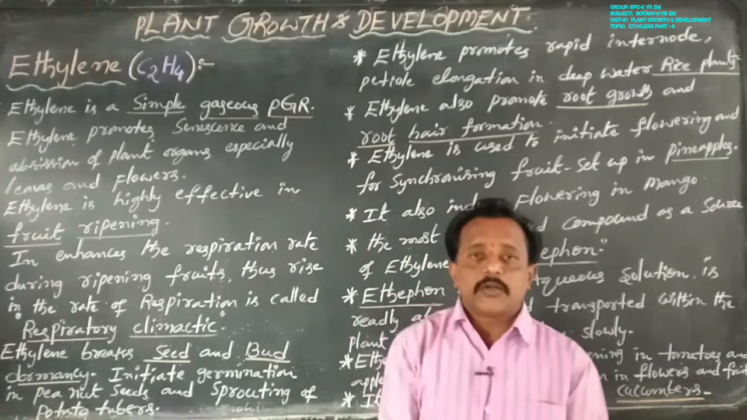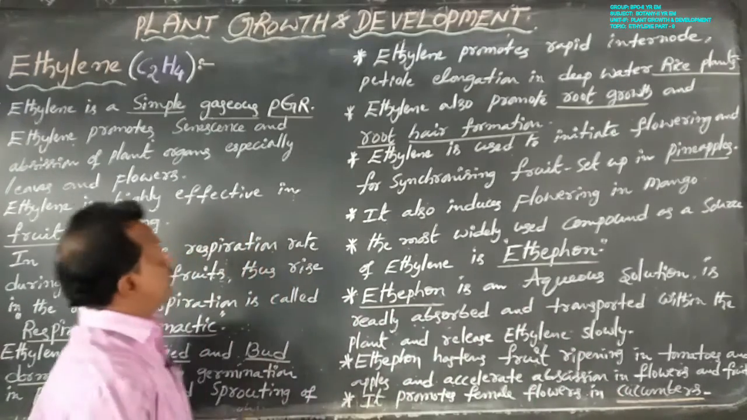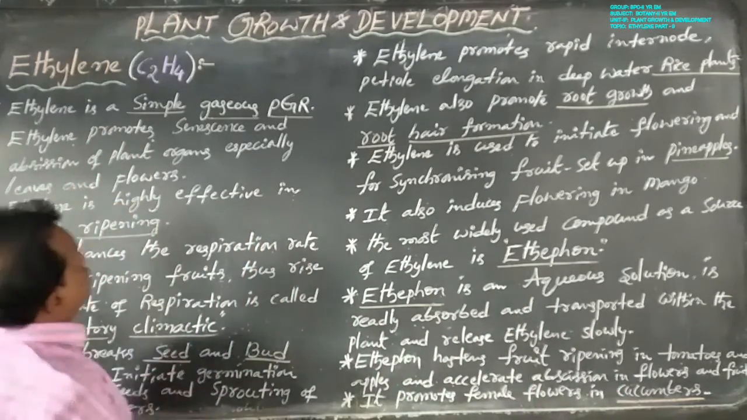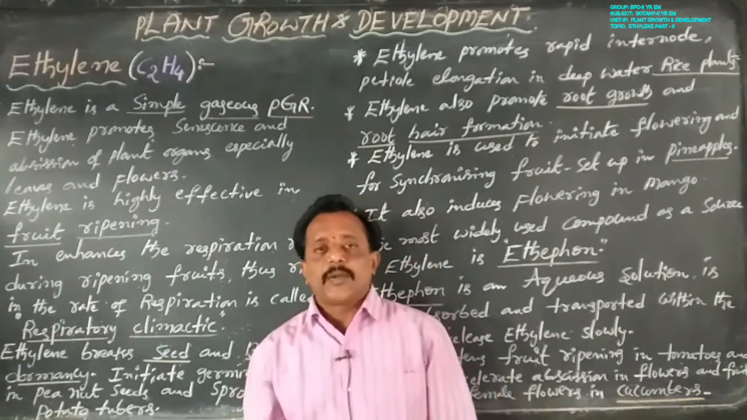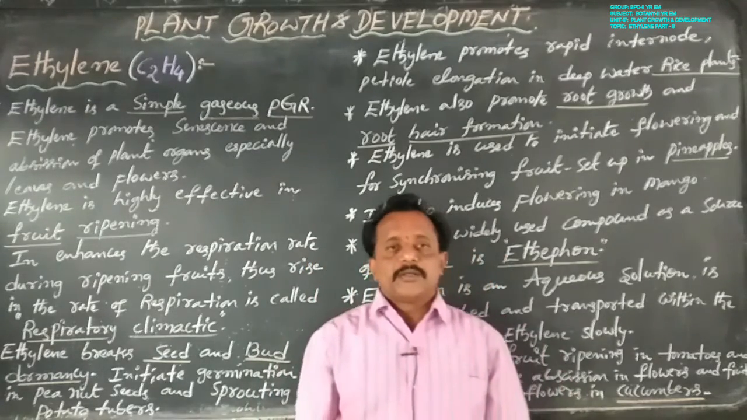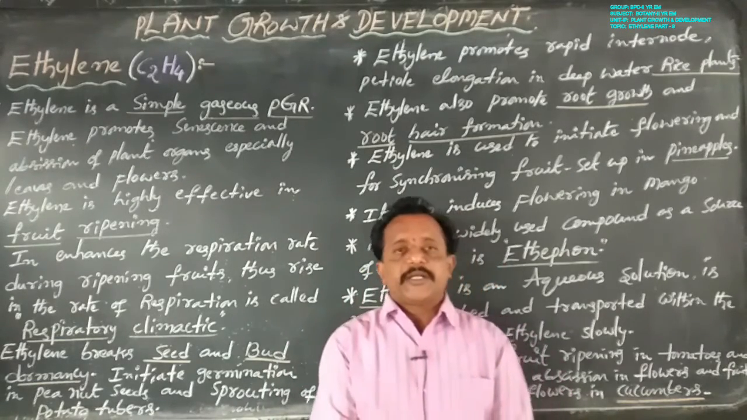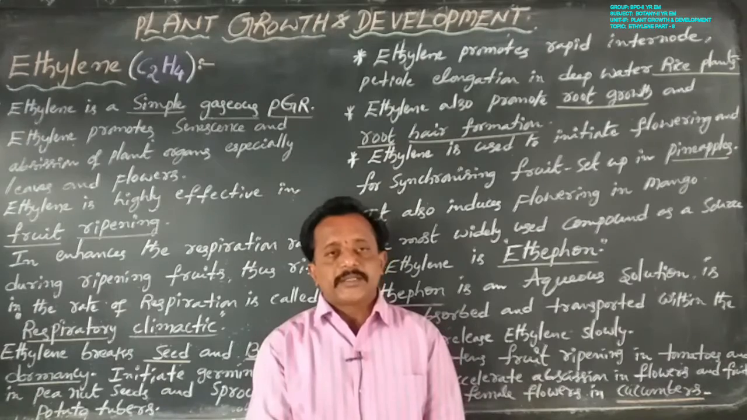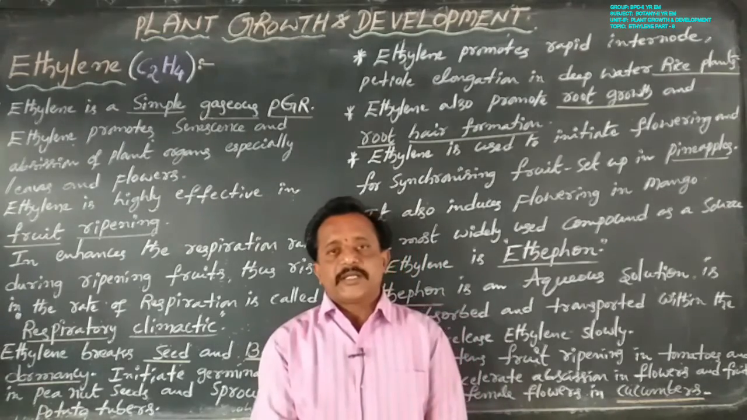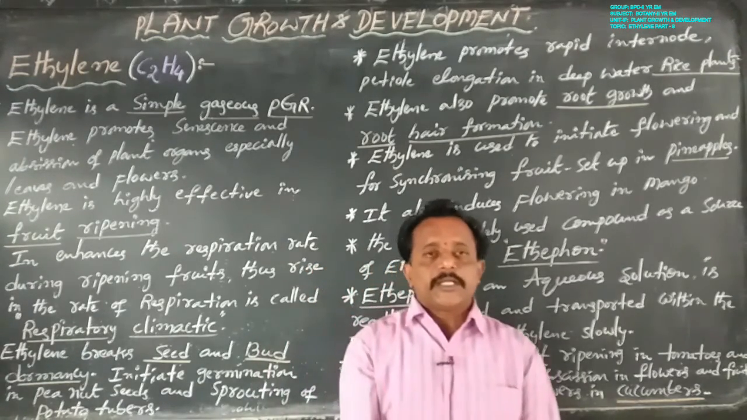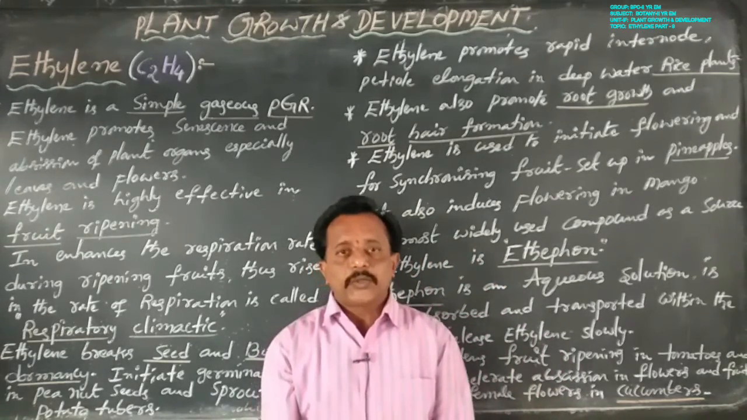Ethylene is useful in agriculture and horticulture. Ethylene is a simple gaseous plant growth regulator. Auxin is an indole compound. Gibberellin is a terpene. Cytokinin is an adenine compound. Abscisic acid is a carotenoid. But ethylene is a simple gaseous plant growth regulator or plant growth inhibitor.